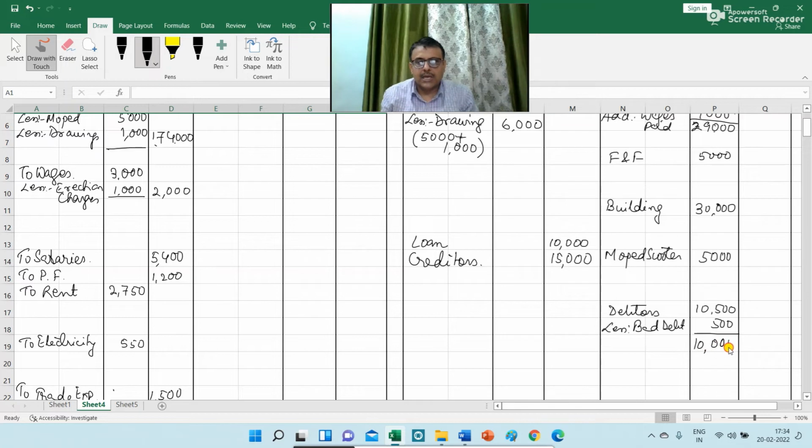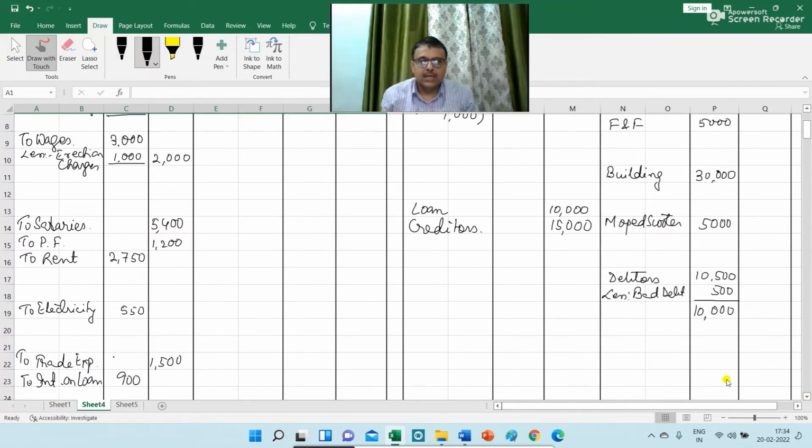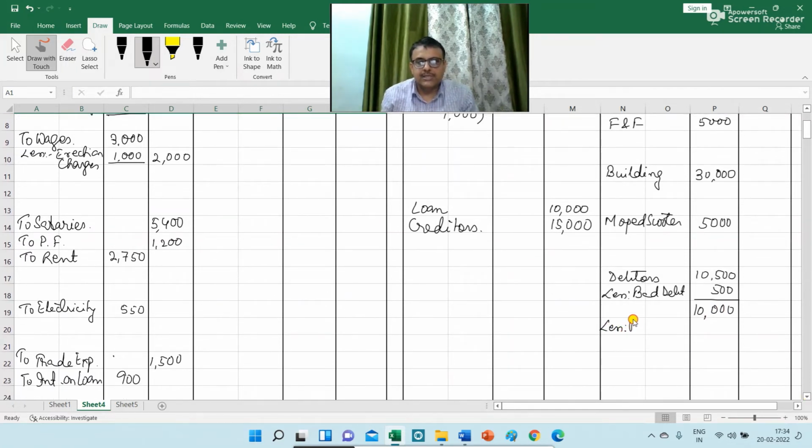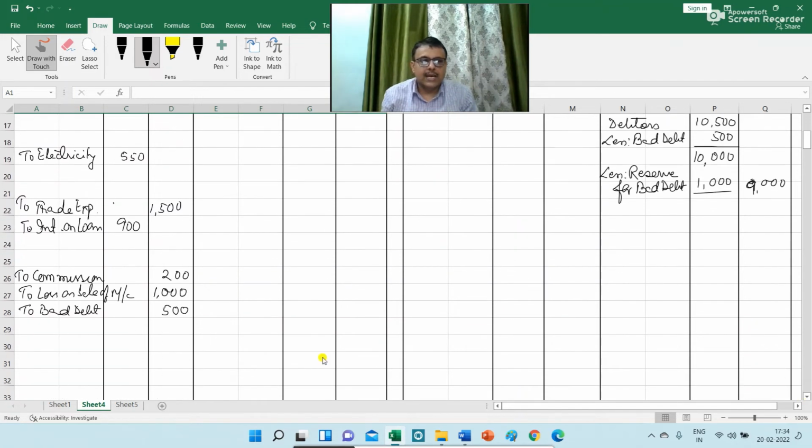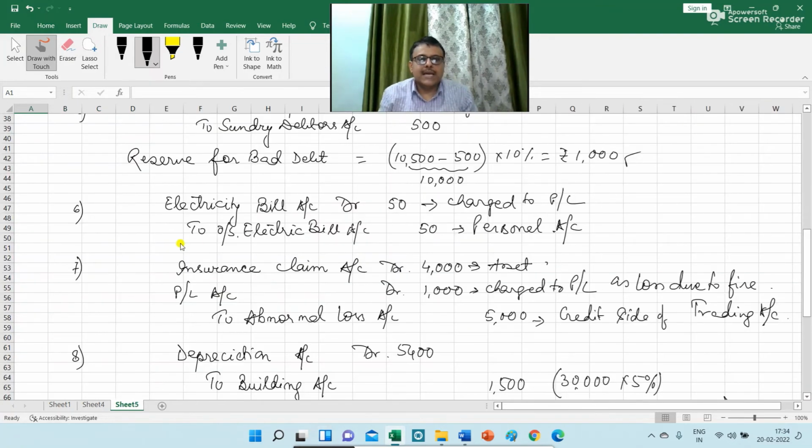So 10,000 I am writing on the asset side. Now you need to reduce less reserve for bad debt rupees 1000. So the net debtor balance is rupees 9,000. Net debtor balance is rupees 9,000, and again in the P&L account I am writing to reserve for bad debt as rupees 1000.